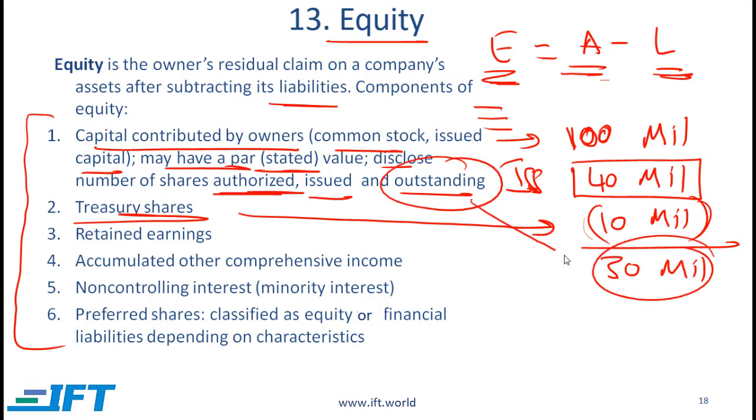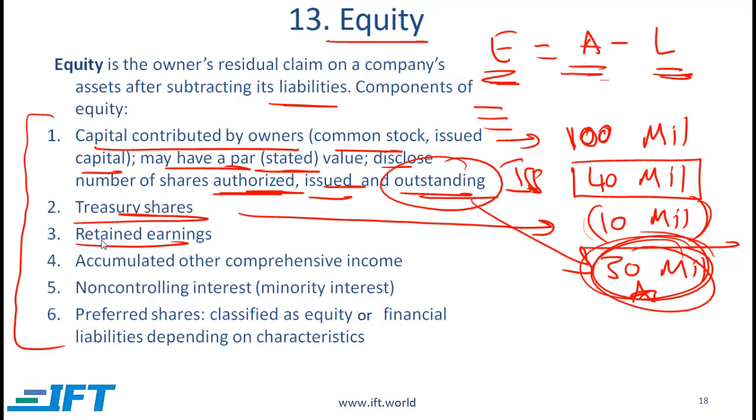So shares outstanding is 30 million. Earlier, when we talked about earnings per share calculation, we were actually calculating earnings per outstanding shares. So the outstanding shares are the shares that are being traded, and that is the critical item out of these three.